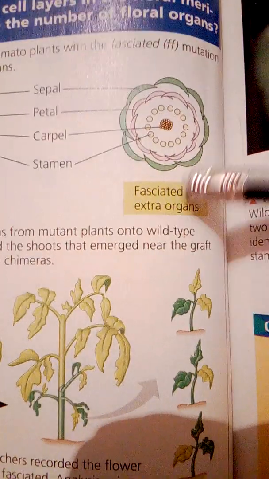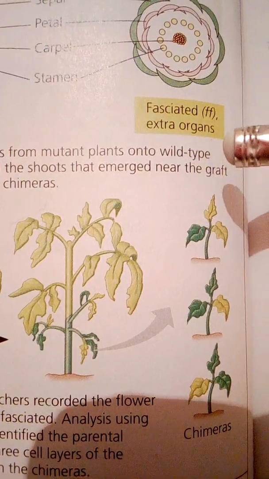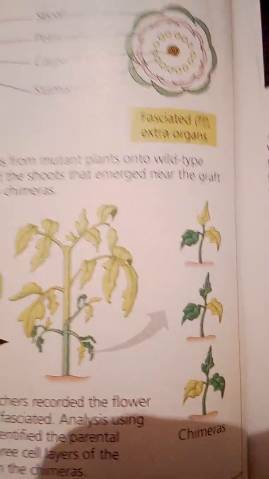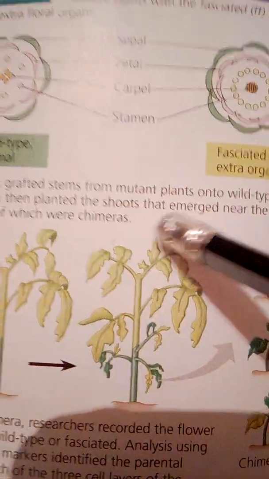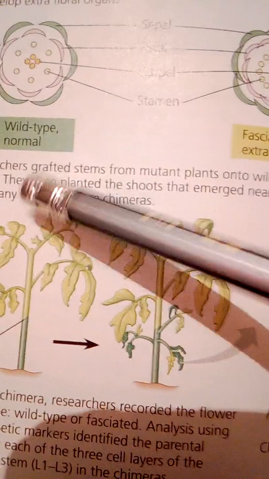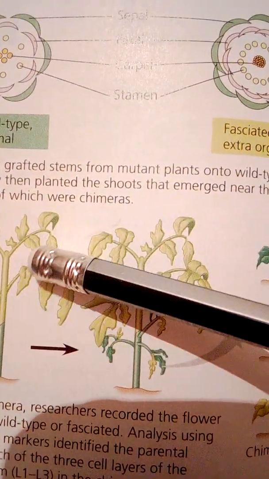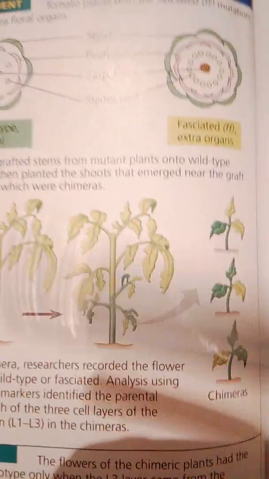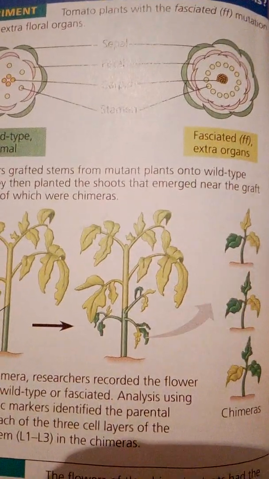They grafted stems from fasciated plants onto those of wild type plants, FF, homozygous for the normal allele, and then grew new plants from the shoots that sprouted near the graft sites.